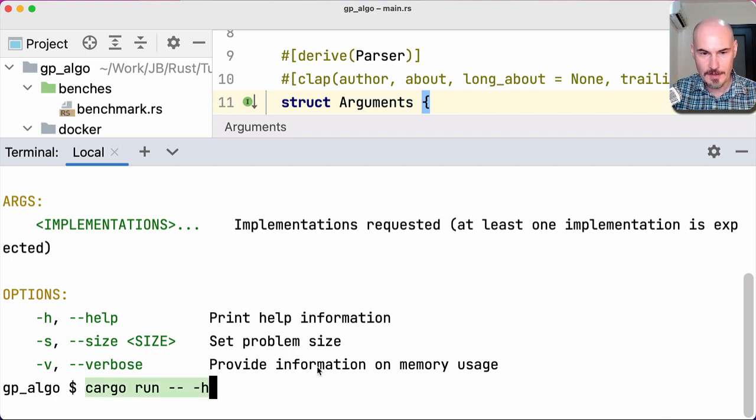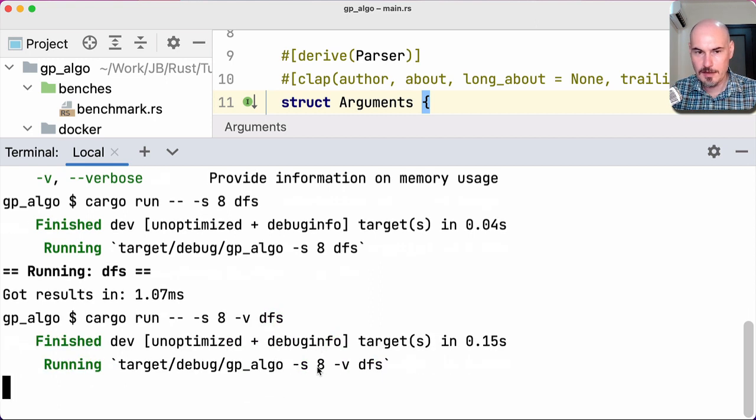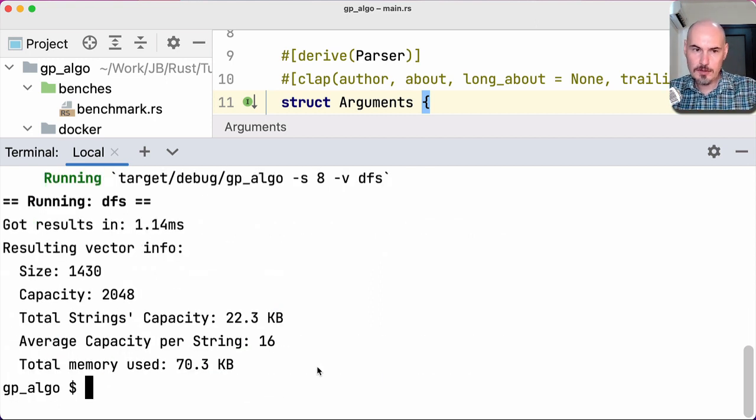Let's try to run them. Like for example, size of the problem is 8, and we want to run depth first search. Here is the result. We've got results in 1 millisecond. I didn't print results in this program because there are too many of them, but I'm just checking timing here. Or we can run the same algorithm with verbose flag, and with that we can get all the information about memory usage, and this was programmed right there.